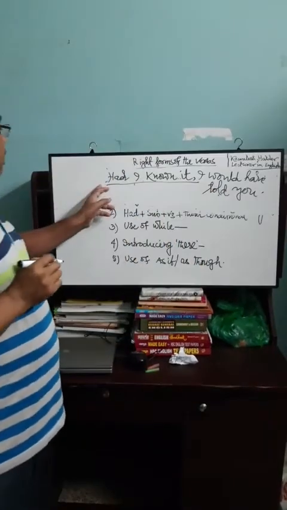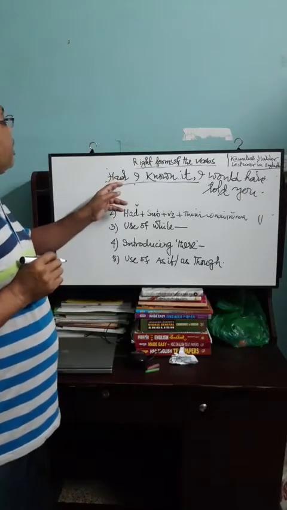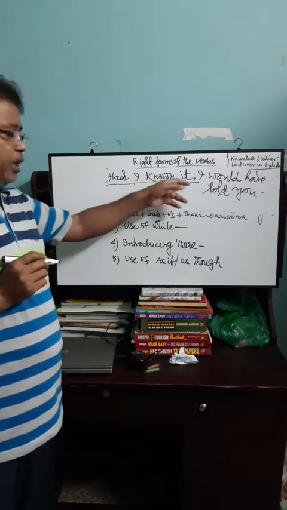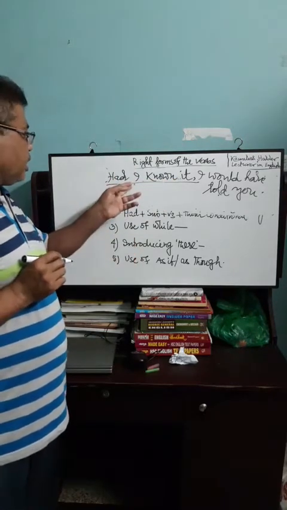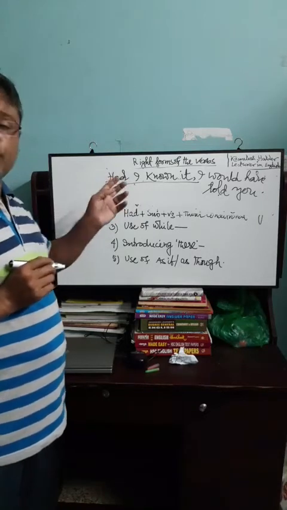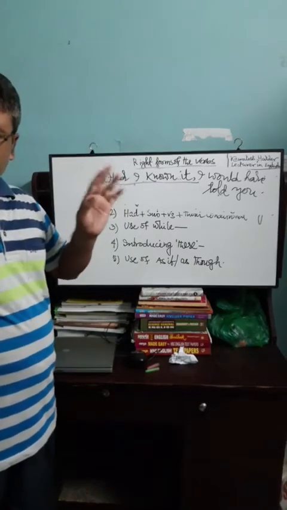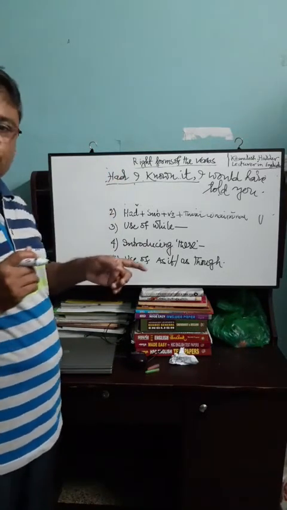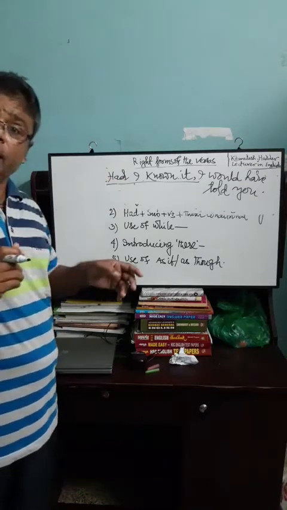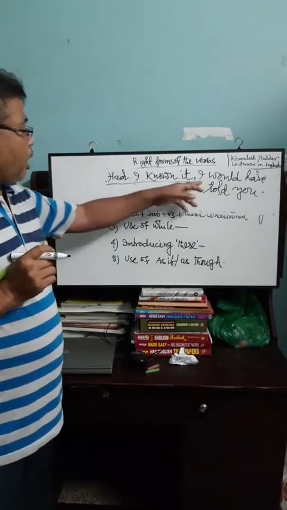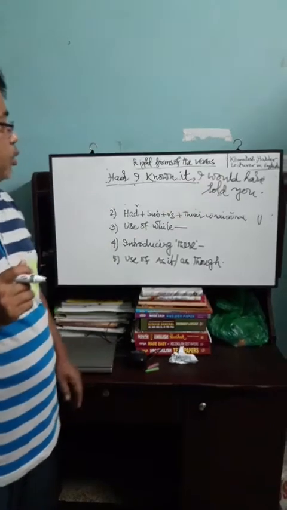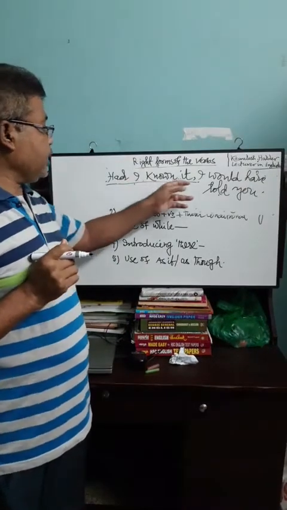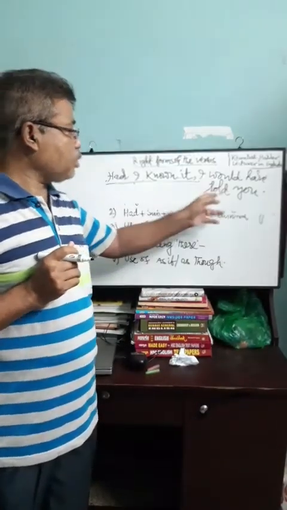The sentence begins with had and then subject and then V3. Had I known it, it is a sense of possibility here. But I don't know. If I had known the meaning of the sentence, if I had known, and the second clause will be I would have told you. If I had known it, I would have told you.